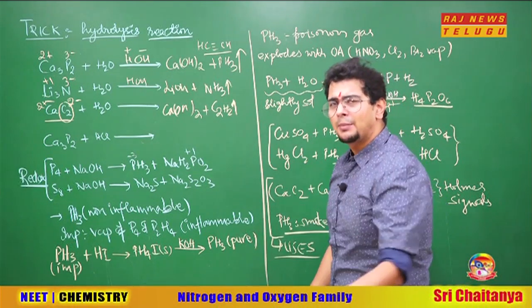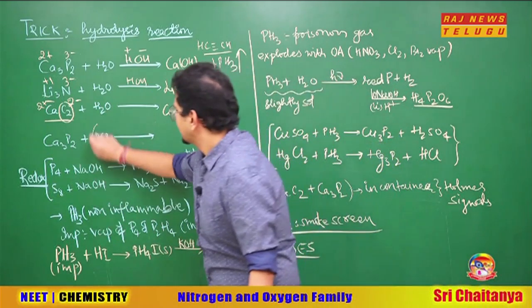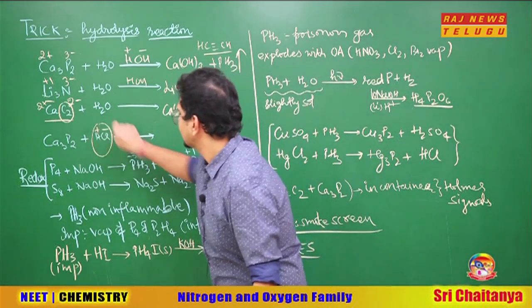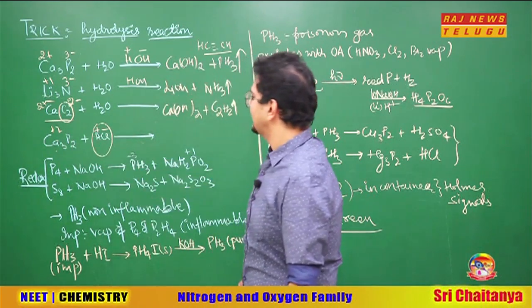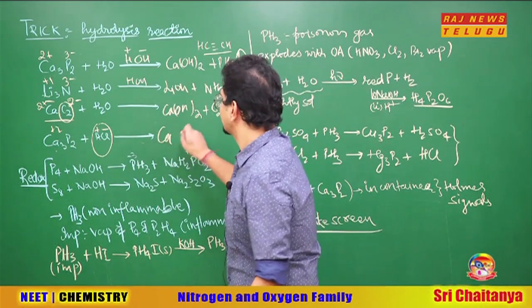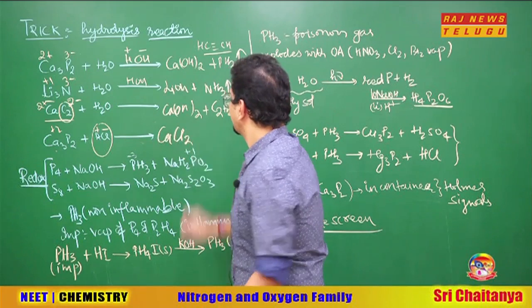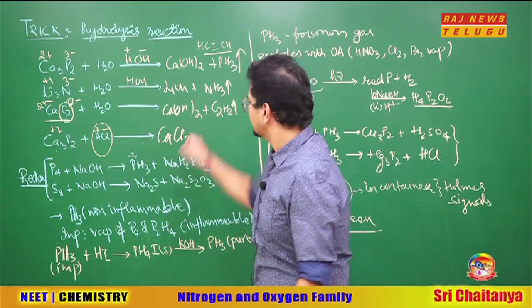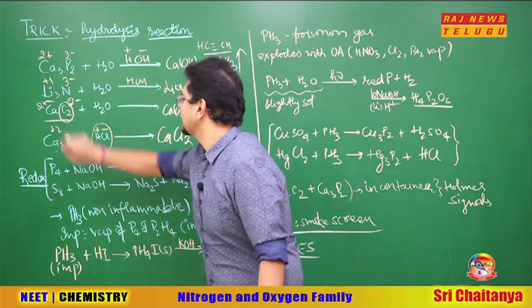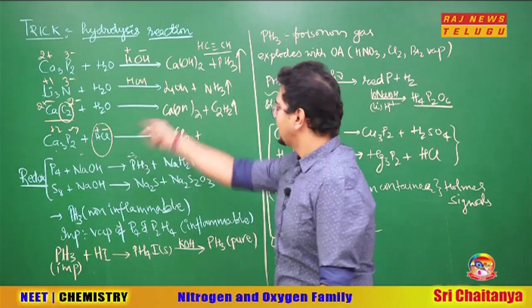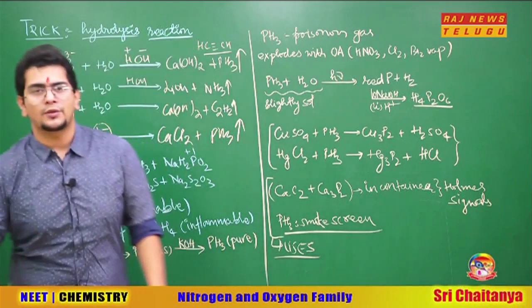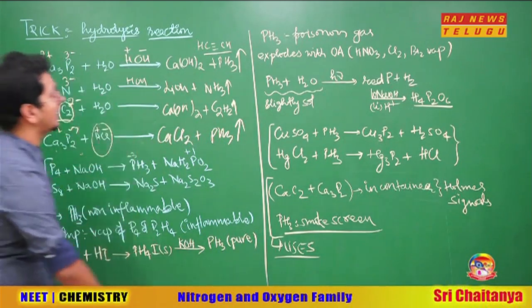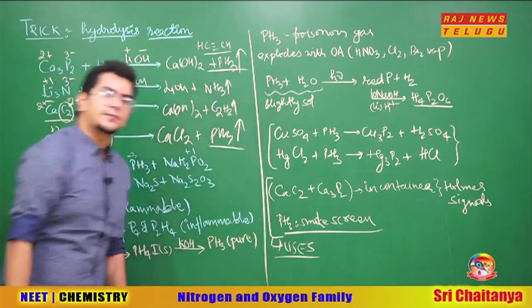Going ahead, apply the same logic in other places also. For example, HCl. HCl also has H+ and Cl-, na? So tell me, bhaiya, calcium +2 will attract what from HCl? Sir, calcium 2+ will attract Cl-. We are not idiots, sir. What are you thinking? This is a silly question you are asking, sir. CaCl2 will be made. And sir, phosphorus is -3 and it will attract the H+, making PH3. And this is how you can write the reactions of hydrolysis. And side by side, the preparation of phosphine we have also done.